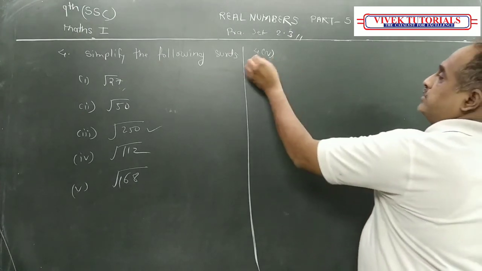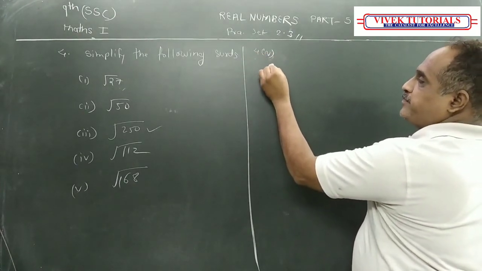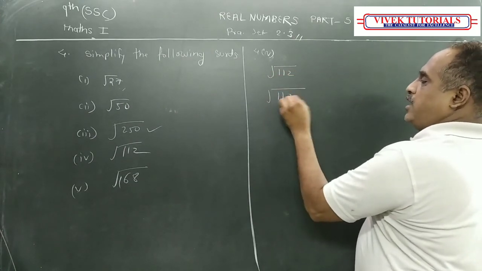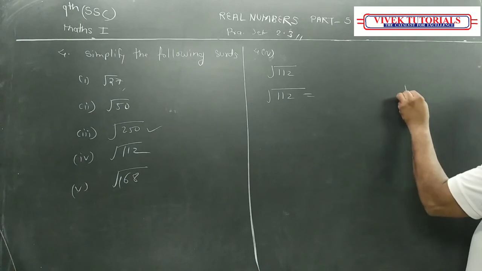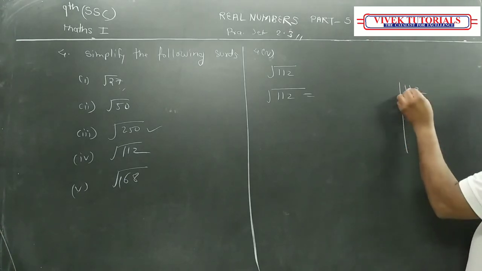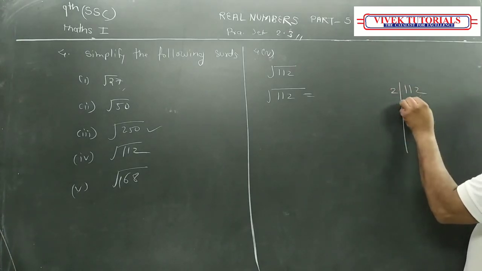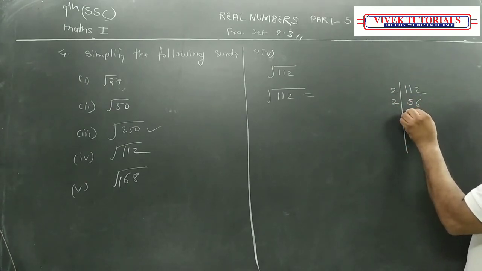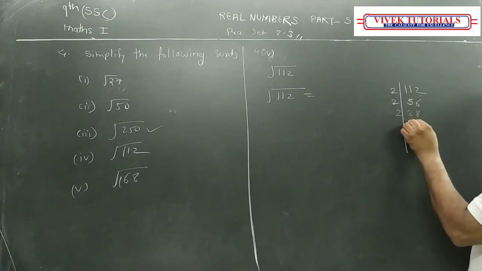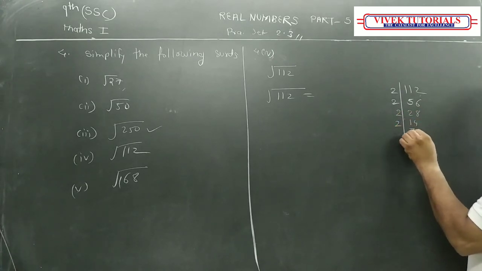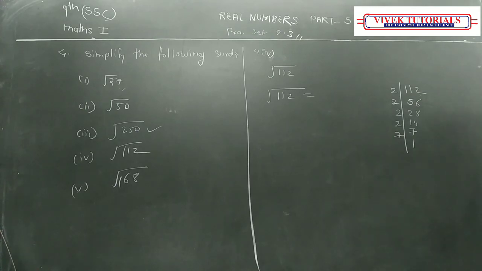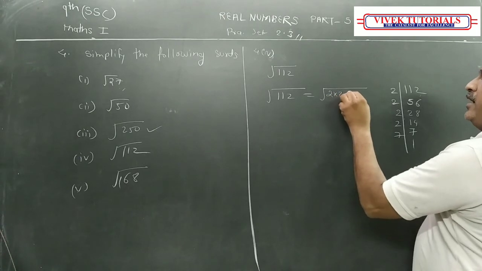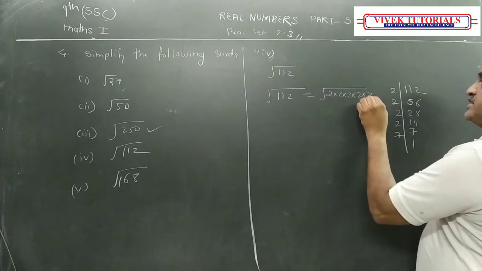Now, fourth question. Root 112. So root 112, we find the factors of 112. 2 is there, so it is divisible by 2. 2 5s are 10, 2 6s are 12, again divisible by 2. 28, again divisible by 2. 14, again divisible by 2. 7 7s are 1. So what I can write is 2 into 2 into 2 into 2 into 7.